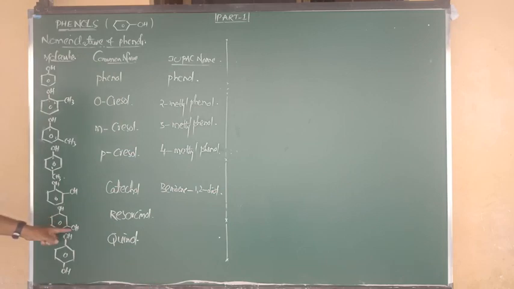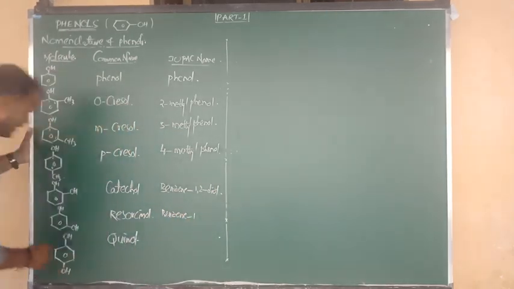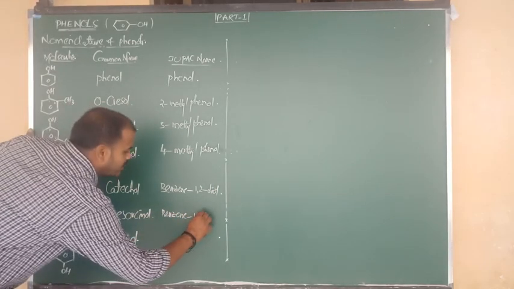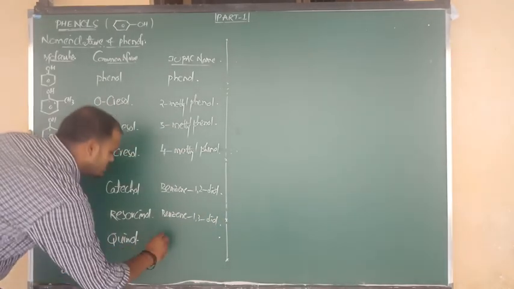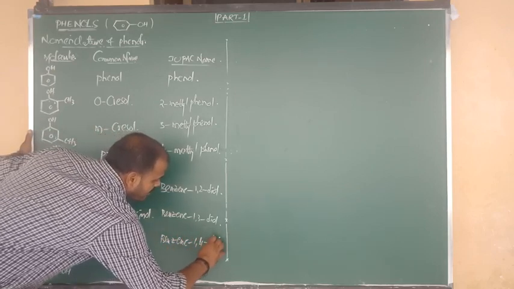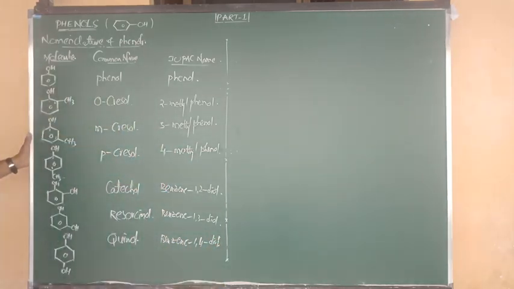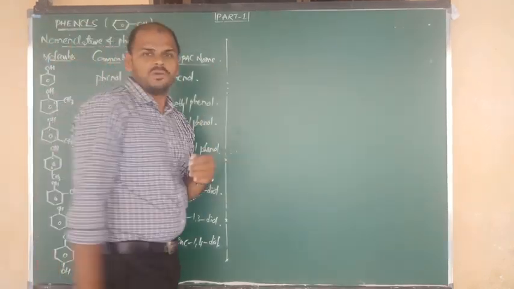Next, here 1 comma 3 position, and here 1 comma 4 position. So the resorcinol IUPAC name is benzene 1 position and 3 position, 1 comma 3 diol. Next one, 1 position and 4th position. So we say benzene 1 comma 4 diol. Okay, this is the story about the monohydric and dihydric phenols, their common names and IUPAC names. Let us go for the nomenclature of trihydric phenols.